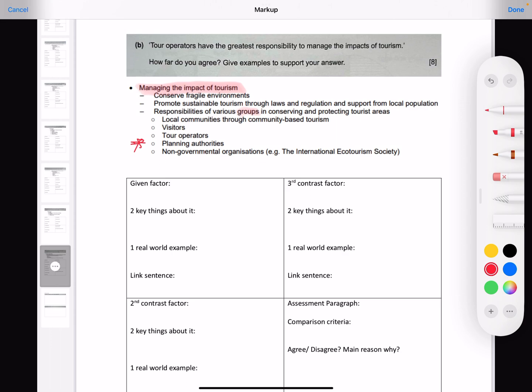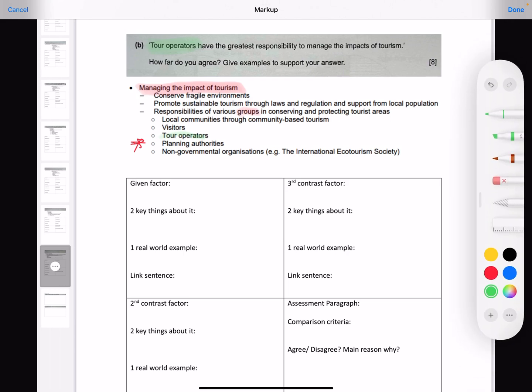Just bear in mind that your assessment has to be something that is based on the scale of the impact between these 3 groups that you've mentioned. Okay, so once again, it's not impossible to not deal with planning authorities. The only thing that you definitely, compulsory must deal with is tour operators because this is my given factor.